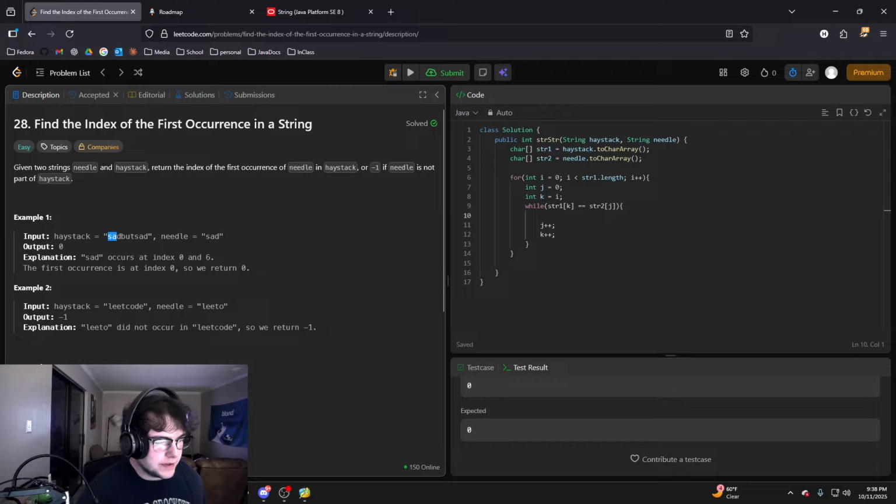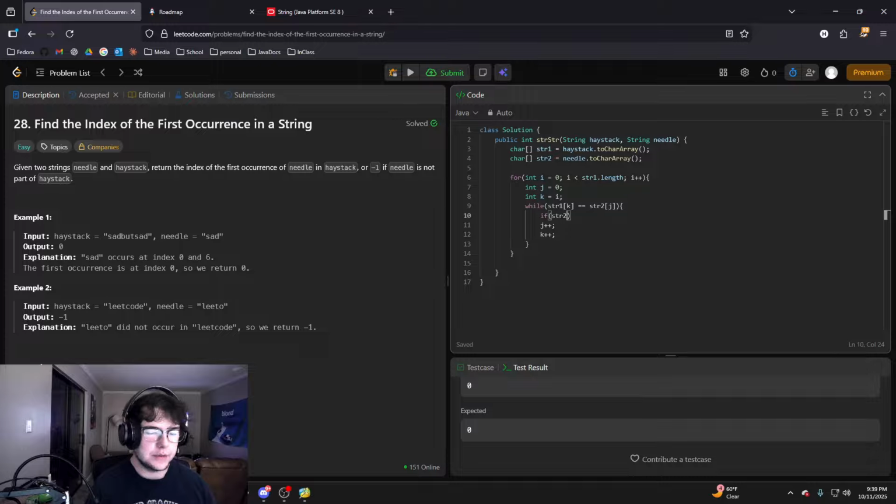So what this will do is it will loop through the sad, and see if sad is equal to sad. The first pass in the while loop, we'll see that s and s are equal, and then it will increment by 1, and then check if a is equal, and then increment again, and it'll see that d is equal.